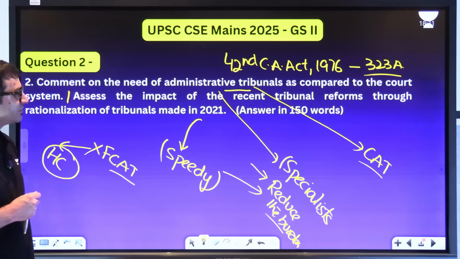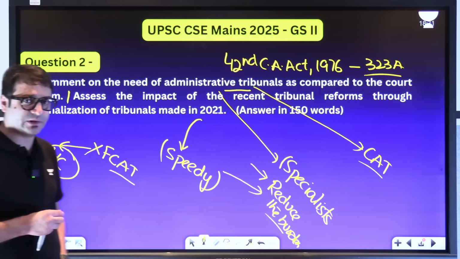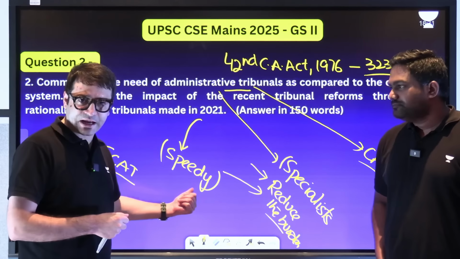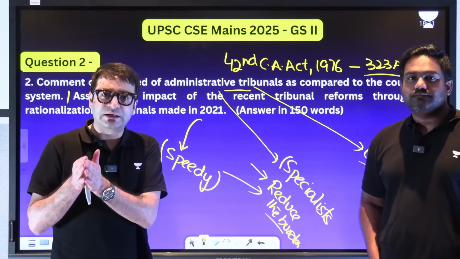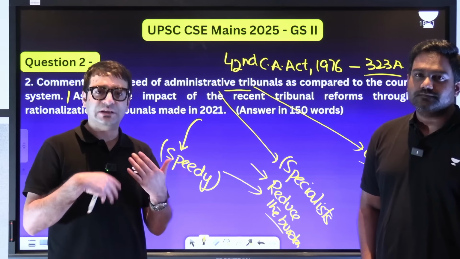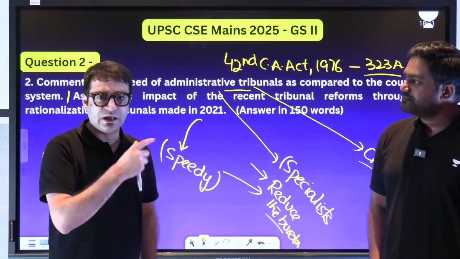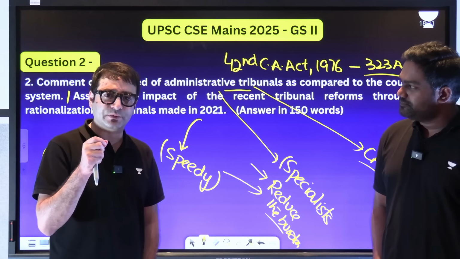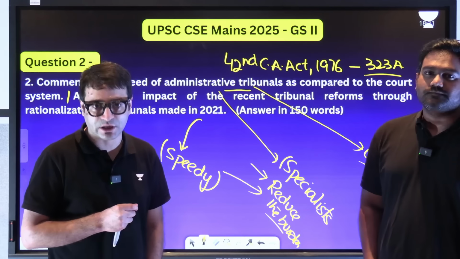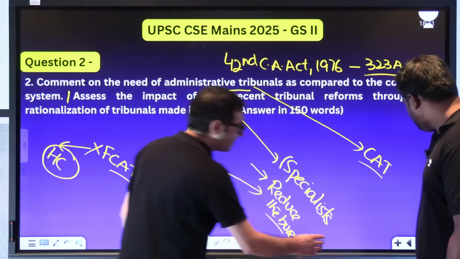Assess the impact of the recent tribunals reforms through rationalization made in 2021. Some tribunals were abolished, for example, FCAT. Similarly, you can directly approach the High Court now, but still at the end, you need to mention that in Madras Bar Association, in various other judgments, the court had recommended the creation, the establishment of a National Tribunals Commission, which has not been done.